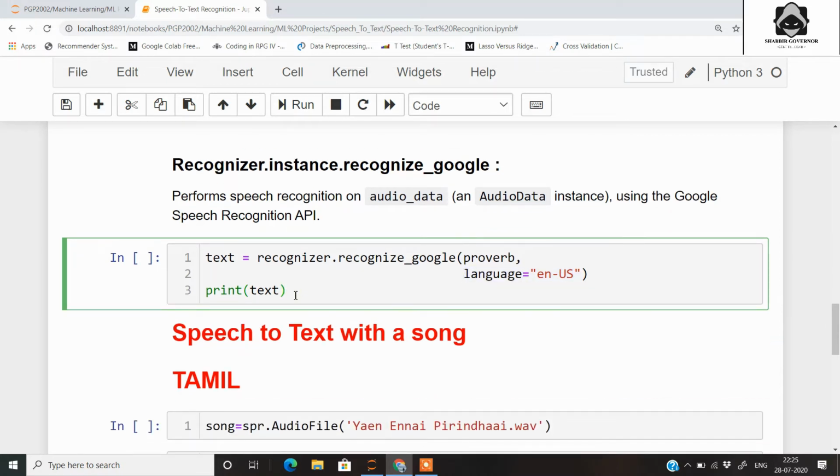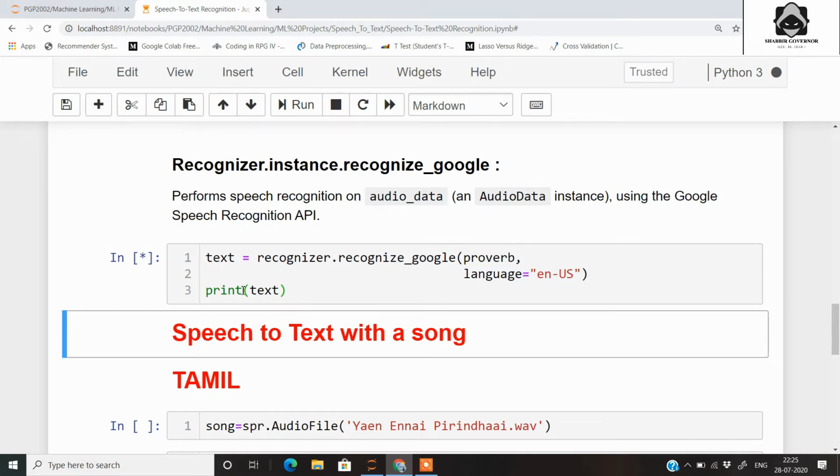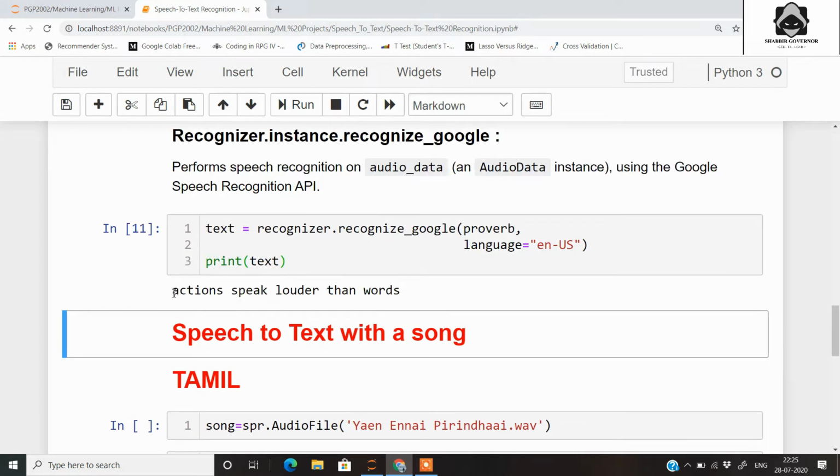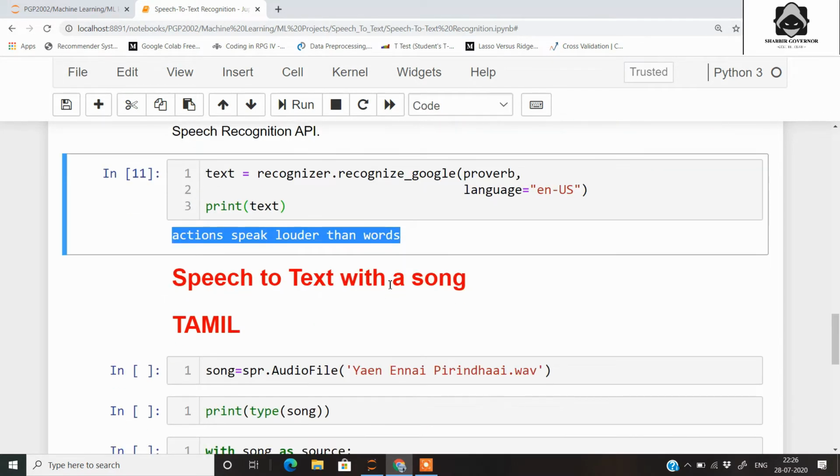So now let's print the text. So you can see here from the audio file we have extracted the text, which is "actions speak louder than words". So now what we will do next is we will try to convert a song which is of a different language.